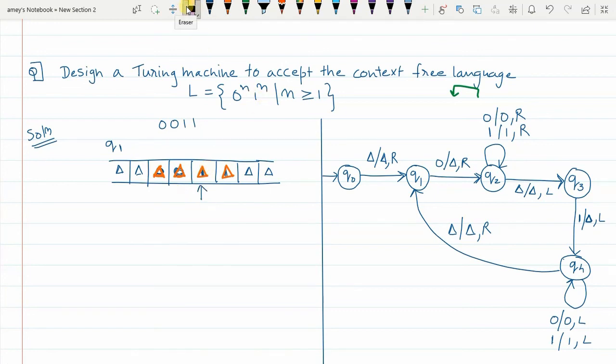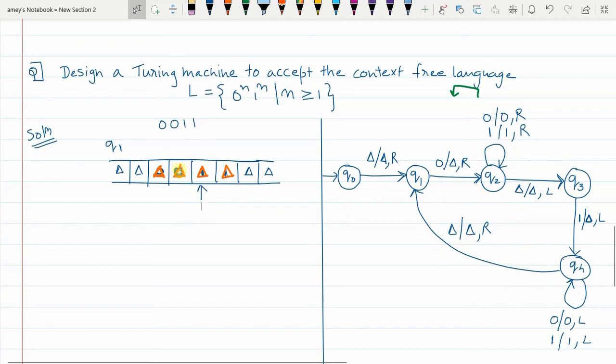Now what do you observe? You were here, and you are encountering delta here. You replace delta with itself, and the pointer moved to the right. So the third iteration should have started, no? The third iteration means, if there was a third pair of 0 and 1, then this iteration would have processed the third pair, right? But when you reach Q1, what is happening?